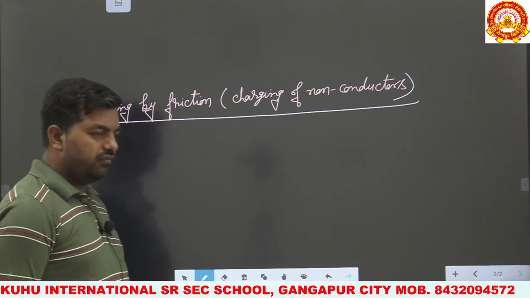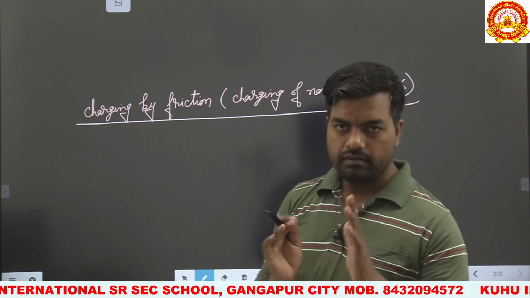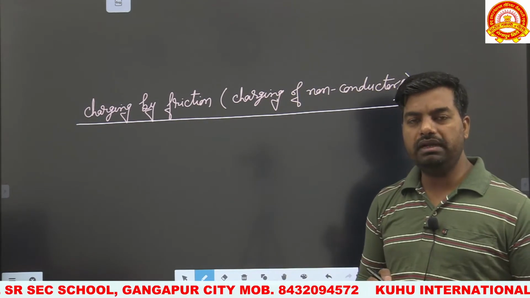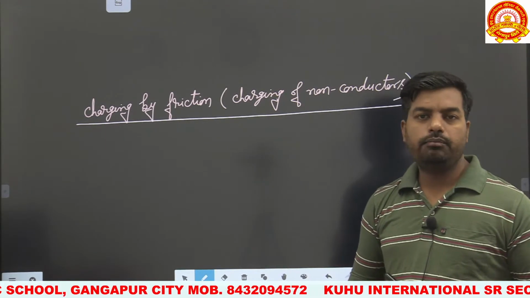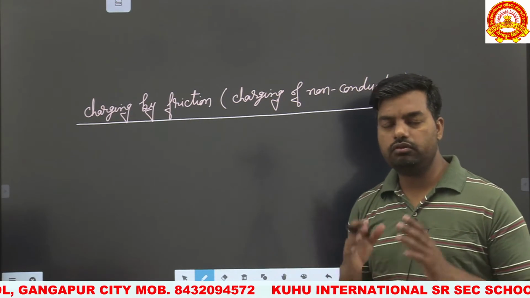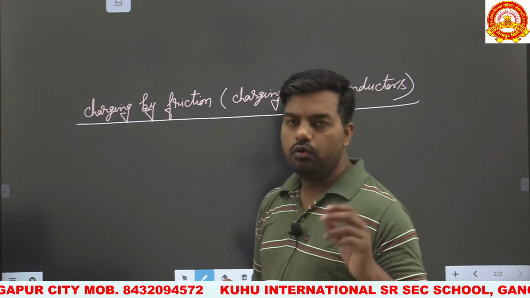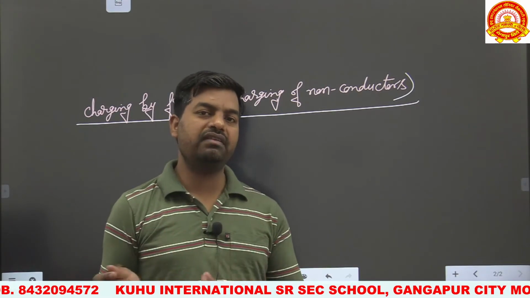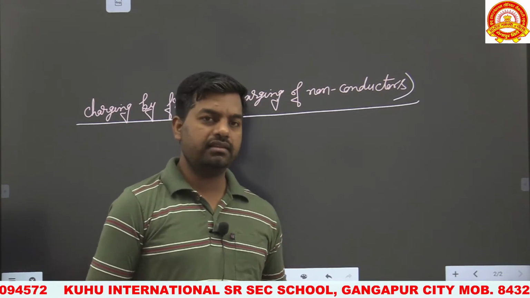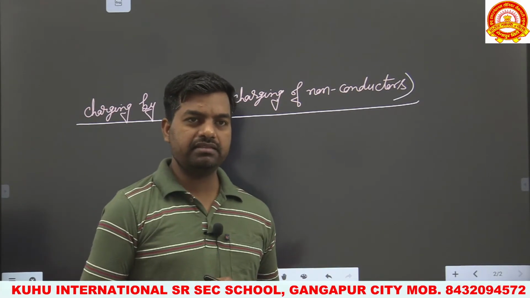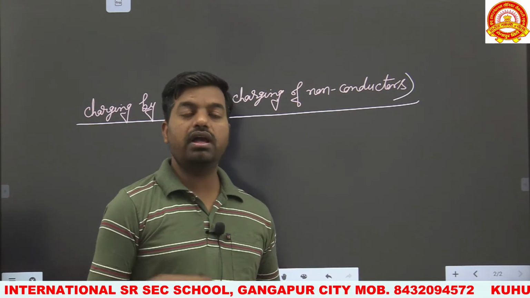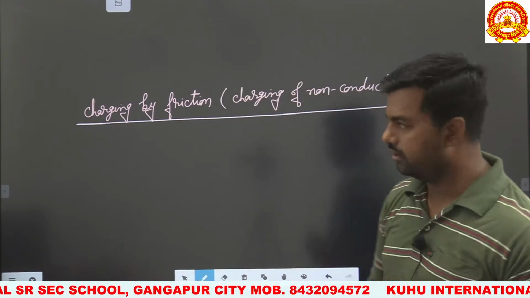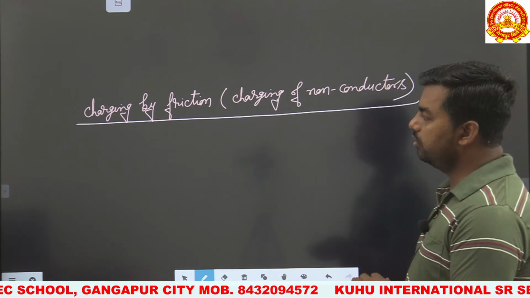So in this method, when we rub two non-conducting bodies with each other, heat is produced and transfer of electrons takes place. The flow of electrons takes place from the lower work function body to the higher work function body. Or we can also say that the flow of electrons takes place from the low electronegative body to the highly electronegative body. So this method of charging is called charging by friction.